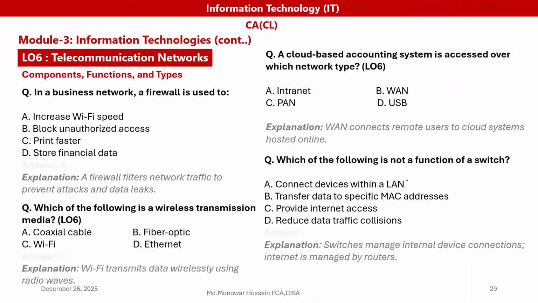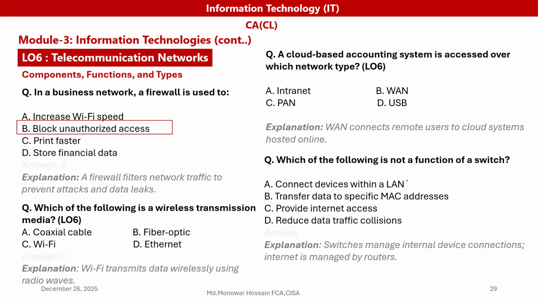In a business network, a firewall is used to block unauthorized access, because a firewall filters network traffic to prevent attacks and data leaks.